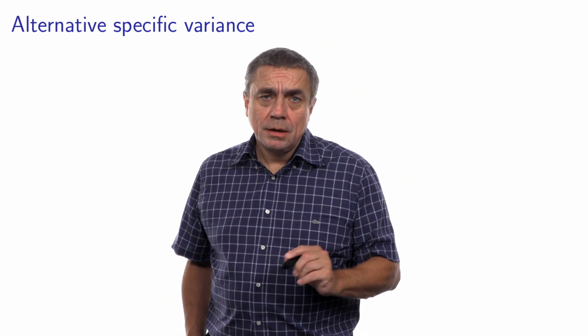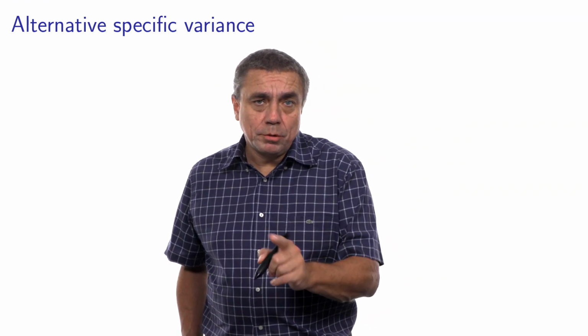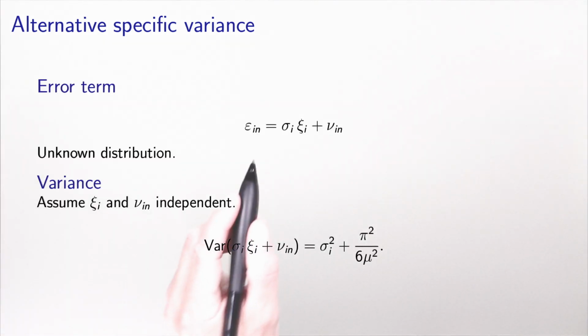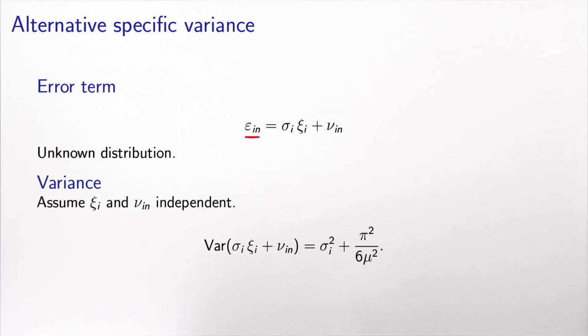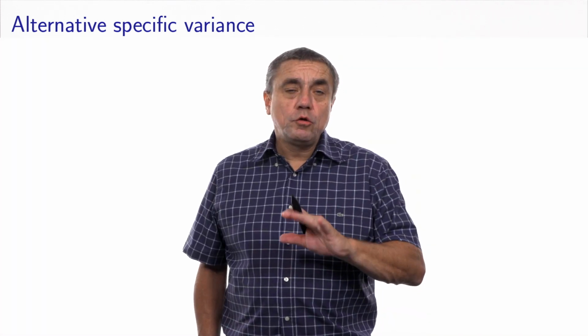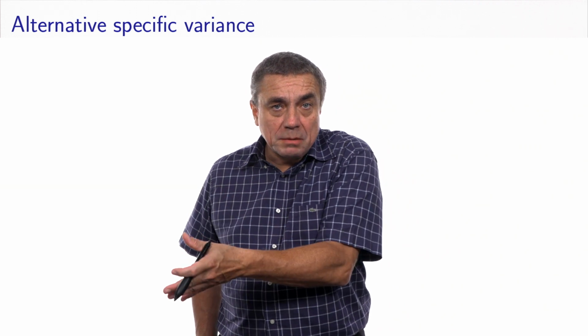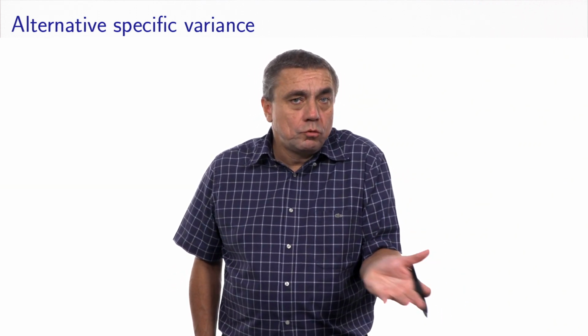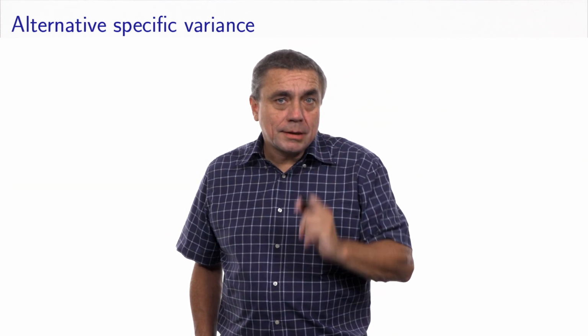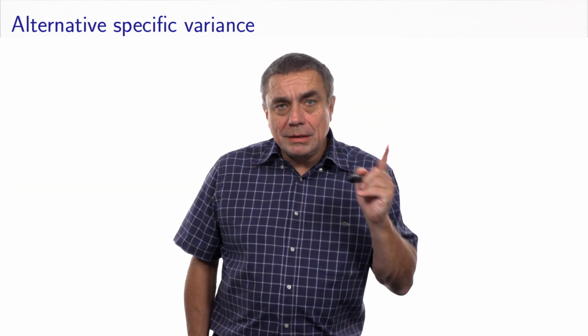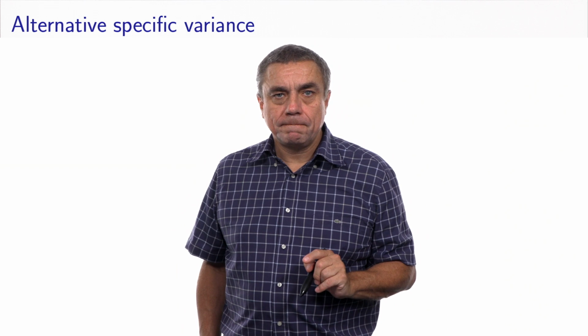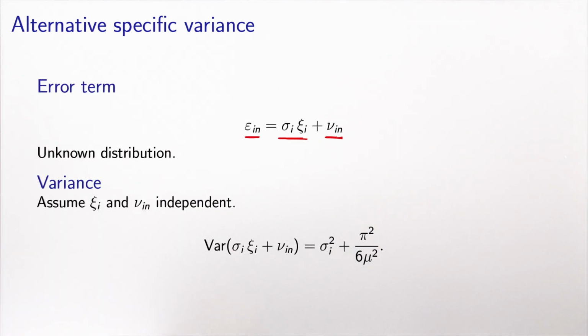So let's look at the error term now, the sum of these two components. The error term, the epsilon, this is the error term of the utility function, is the sum of the error component that we have included, plus the IID extreme value error term that we had in the beginning. I have no clue about the distribution of this error term. It's the sum of an extreme value and a normal. I have no clue what kind of distribution it is. But I can calculate the variance, assuming that these two components are independent. In that case, the variance of the sum is the sum of the variances.